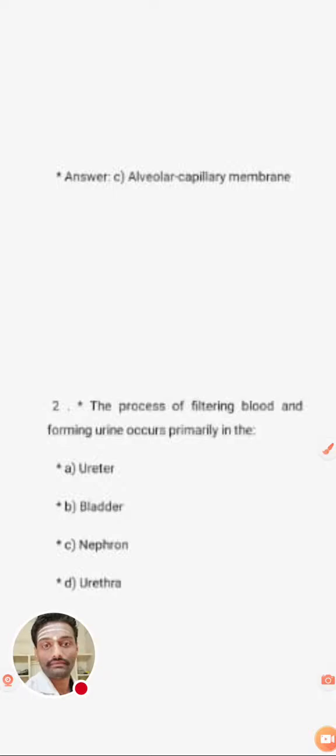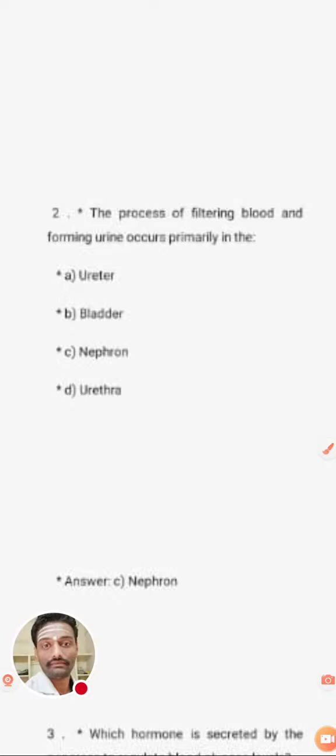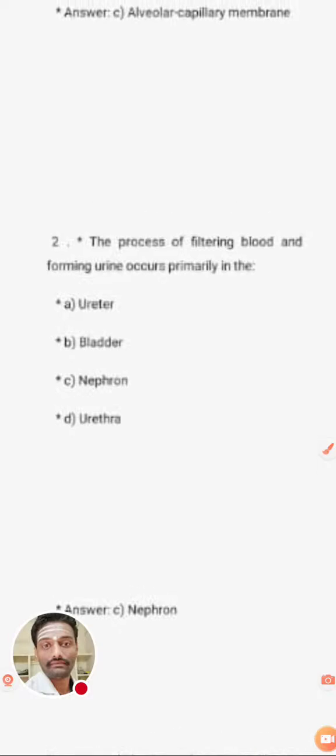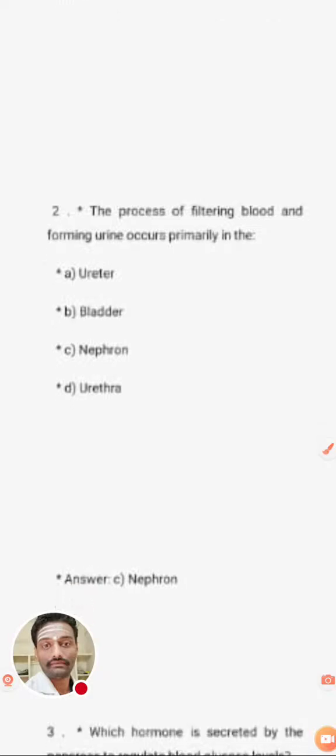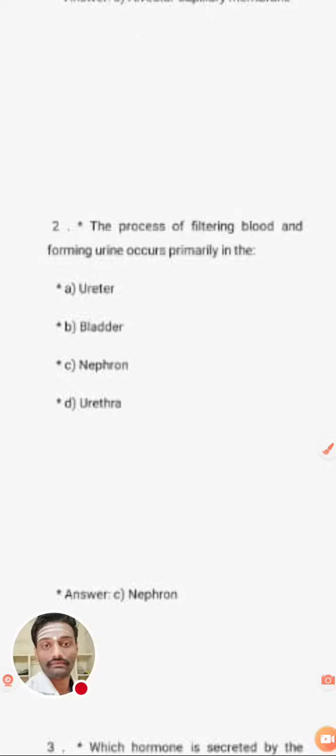Urine formation takes place in 3 steps: glomerular filtration, reabsorption and secretion. In renal physiology, we will discuss all 3 steps in detail. If you have any doubt about the second question, tell me in the comments.